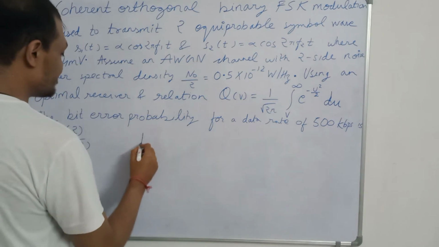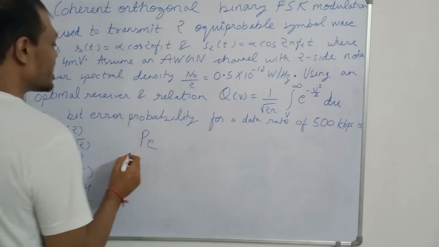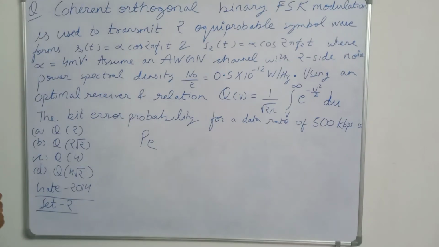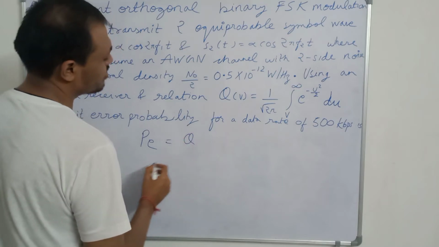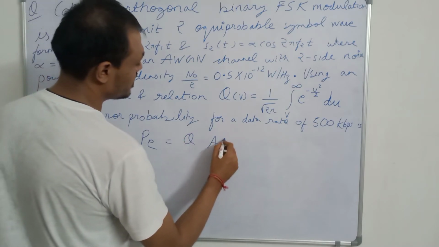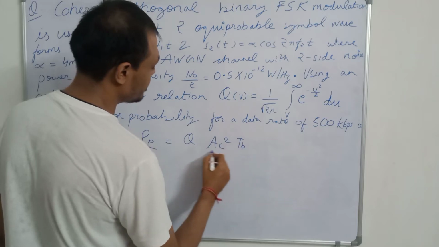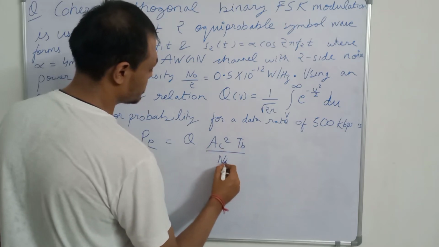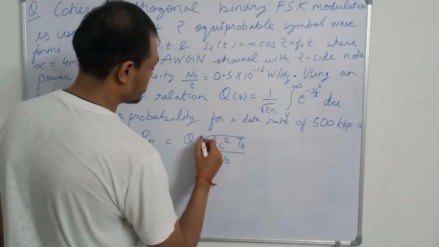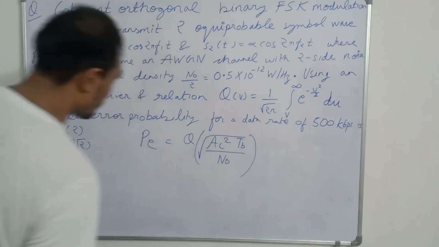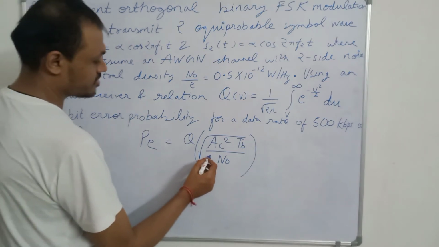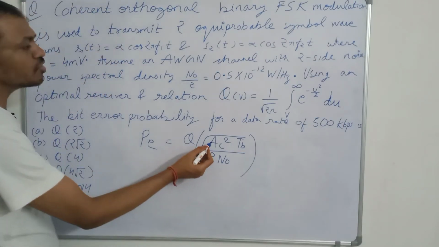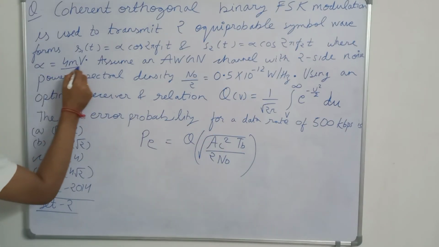Now we know that the standard formula for bit error probability for FSK signal is Q of the whole root of Ac square Tb by 2 N naught. This is the formula for bit error probability for FSK signal. Ac value we are given as 4 millivolt.